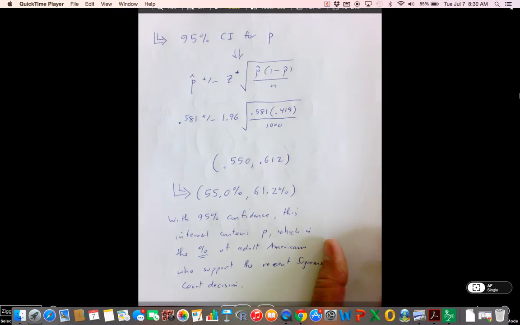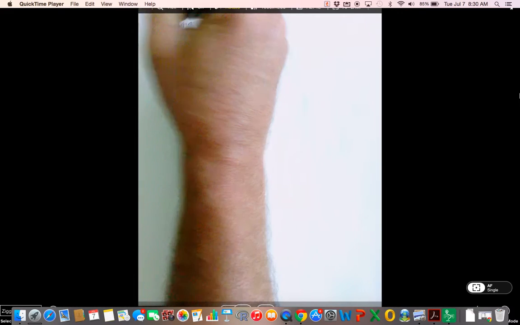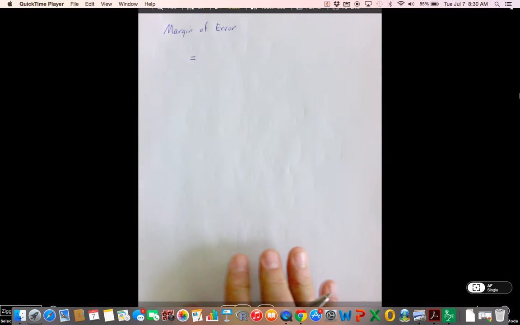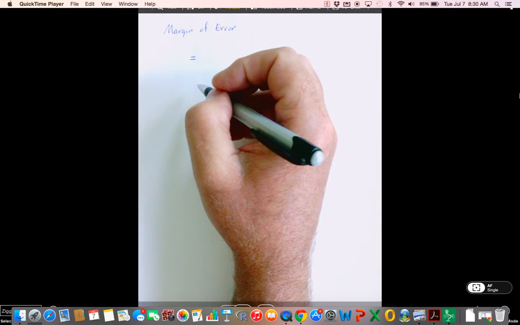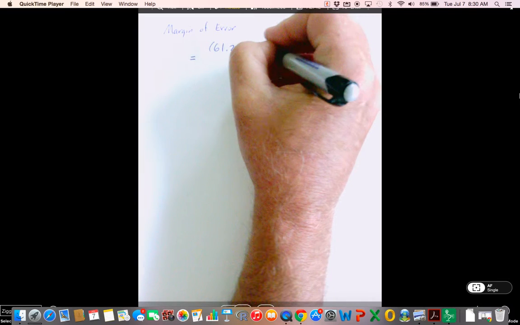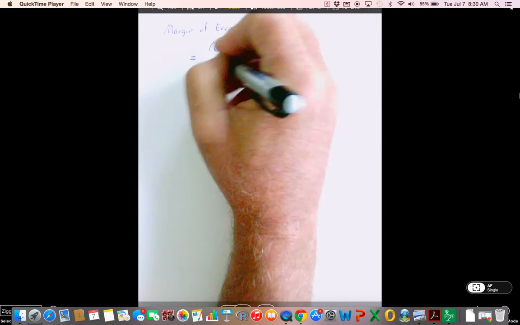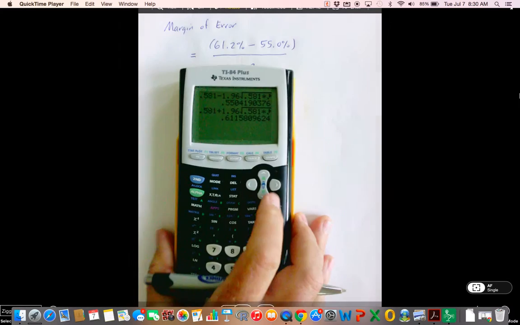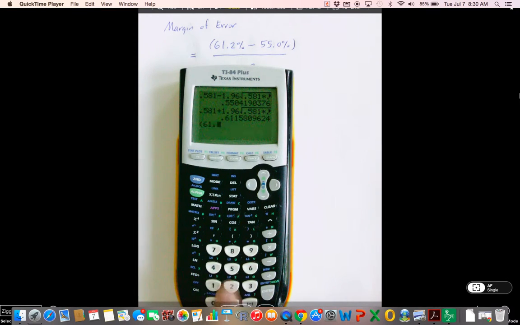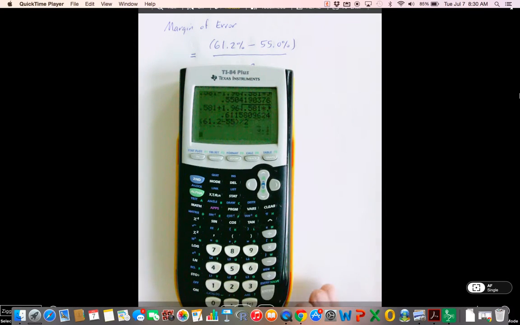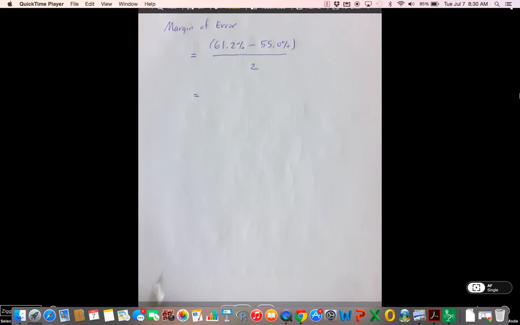Now, one thing that we can do here is calculate the margin of error, and that's always something that we want to do with the confidence interval. And guys, remember, the easiest way to do a margin of error is to do the big number minus the small number. Easy for you to say. All right, so put that in our calculator. And our margin of error is plus or minus 3.1%.